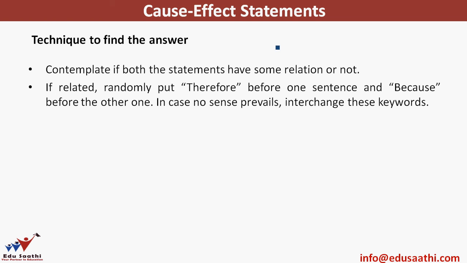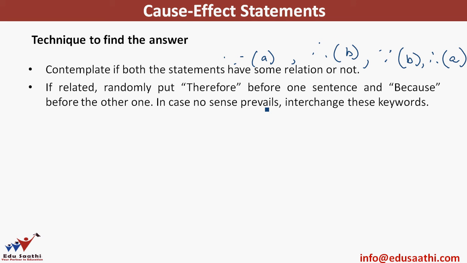It means because A, therefore B, or it could be because B, therefore A. These are the only two options possible. So in case there is a relation, either of these two statements would be true.